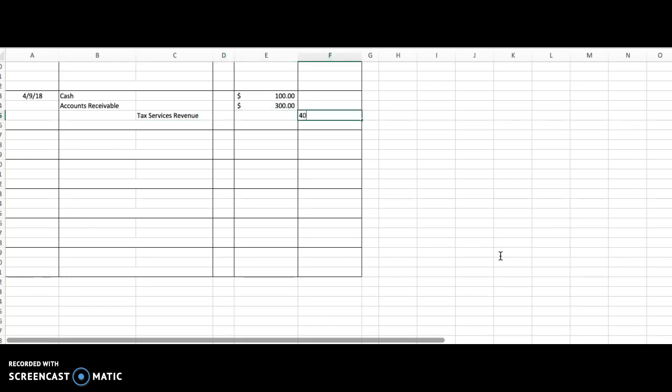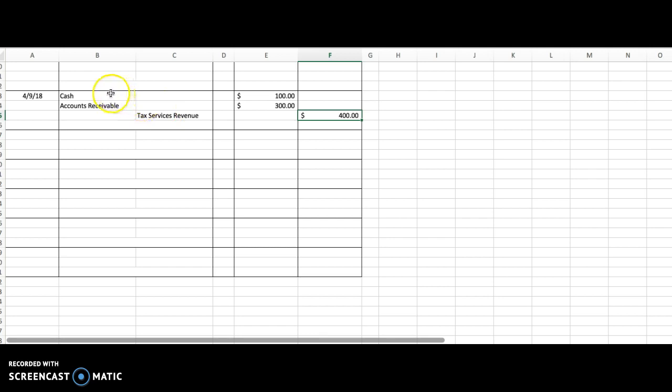We get $400. Even though he didn't pay it all yet, it's still considered revenue. So this customer paid us $100. Cash went up by $100. He owes us $300. Another asset went up by $300. The total revenue went up. It's increased by the total of $400.